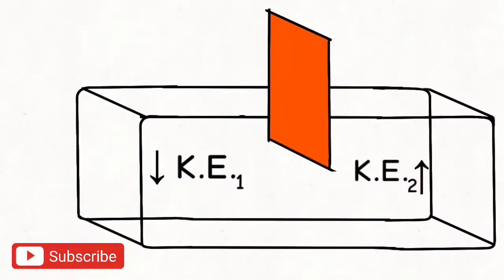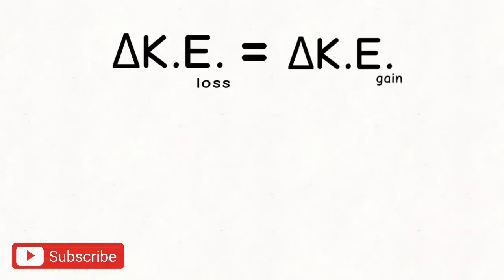So kinetic energy of container 1 will start to lose and pressure of container 1 will start to reduce. At the same time, container 2 gains kinetic energy from container 1 and pressure will start to rise until both containers have the same pressure, say PF. Since there is loss in kinetic energy in container 1 and gain in kinetic energy of container 2, the loss of kinetic energy of container 1 must be the same as the gain in kinetic energy of container 2.